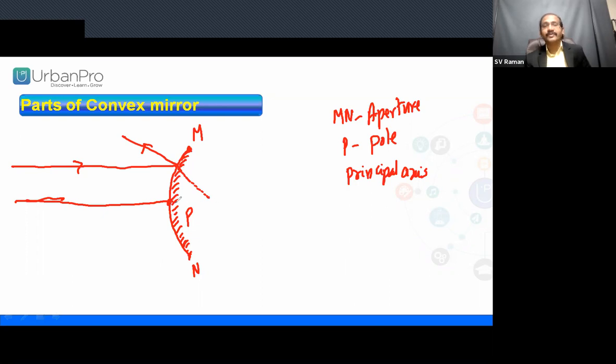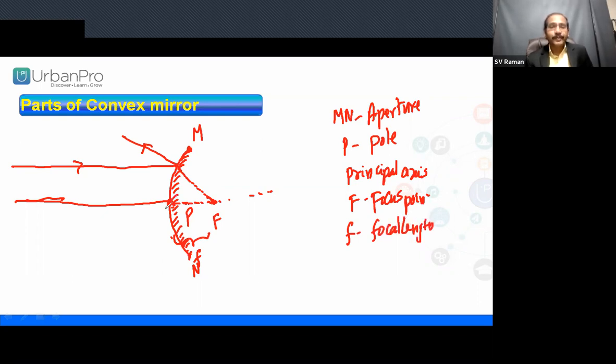Inside, the focus point is forming. You can extend the principal axis further inside of the mirror. This is an imaginary line from the reflected ray. Now this point we can call the focus point. F is the focus point. From the pole to the focus point, that distance we call the focal length. F is the focal length.